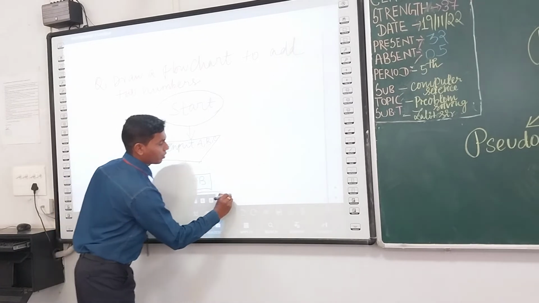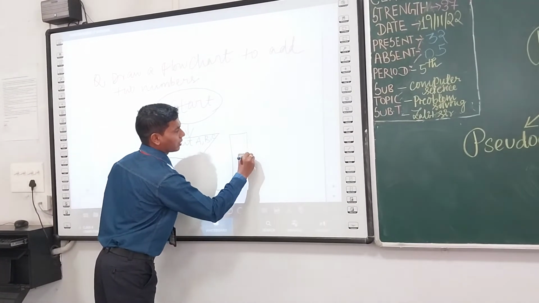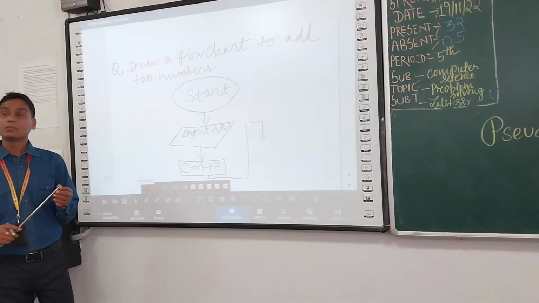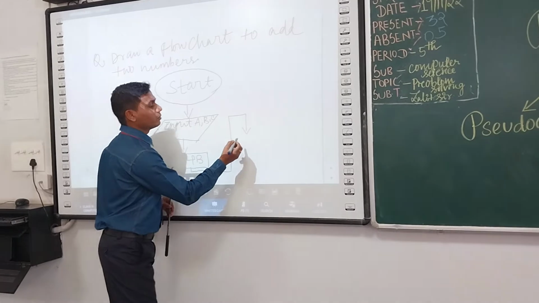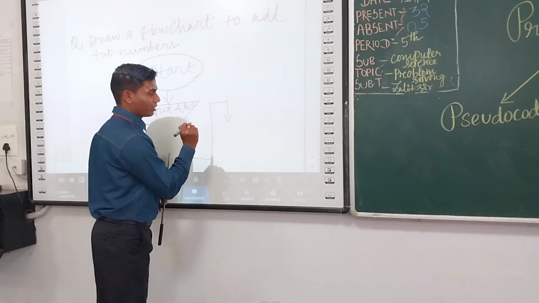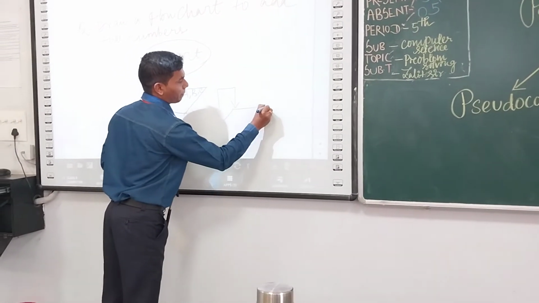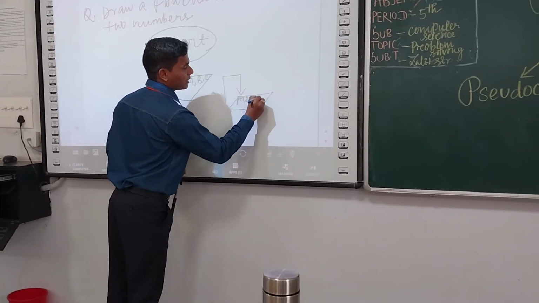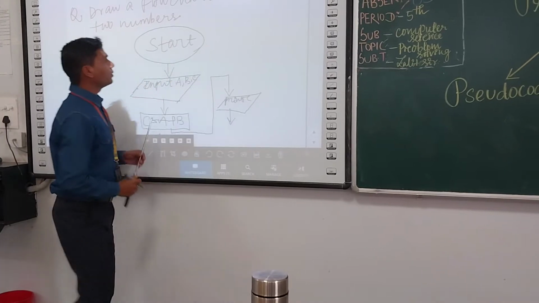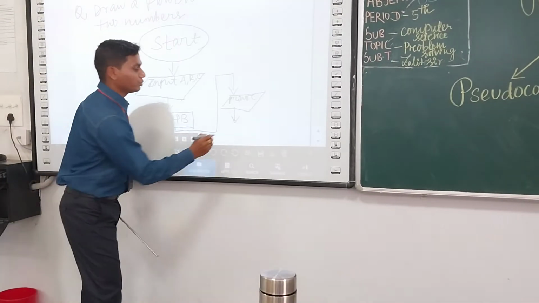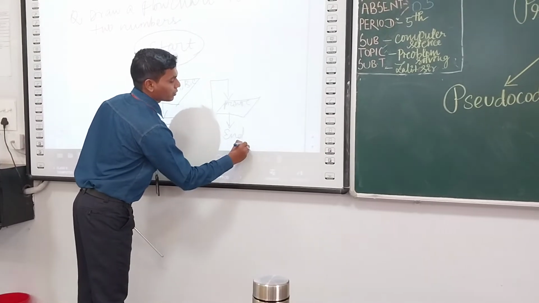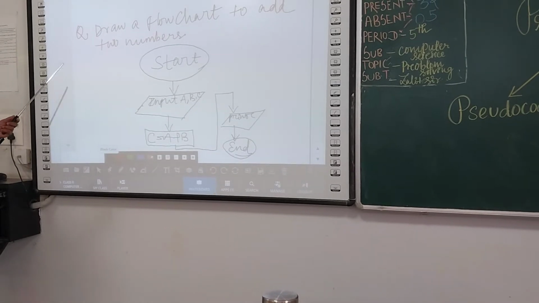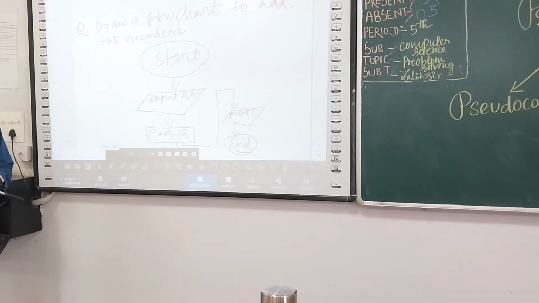Next, the place is not there, so I am writing here. Then after that, where will we store the result? Output. What will I use? This parallelogram. Yes or no? Yes, sir. Then what will I write here? Print C. Then we have start, which means we have to do the end. So these are the steps we have to follow to add two numbers by using the flowchart.